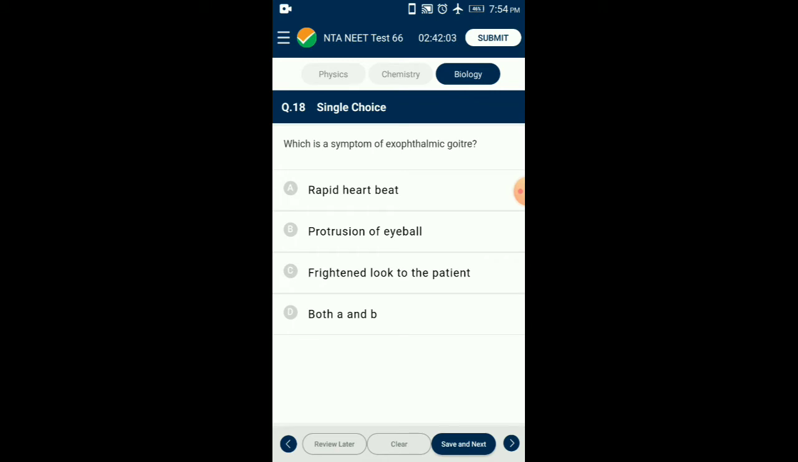Question number 18. Which is a symptom of exophthalmic goiter? Exophthalmic goiter, otherwise called Graves' disease, is a thyroid enlargement in which the thyroid secretes an excessive amount of thyroid hormones. It is characterized by protrusion of eyeballs because of fluid accumulation behind them, loss of weight, rapid heartbeat, nervousness, and restlessness. So the answer for this question is option D. Both A and B are the symptoms of exophthalmic goiter. Question number 19.